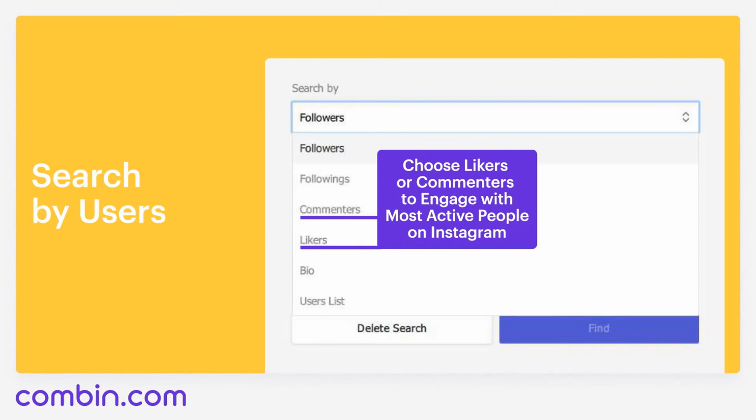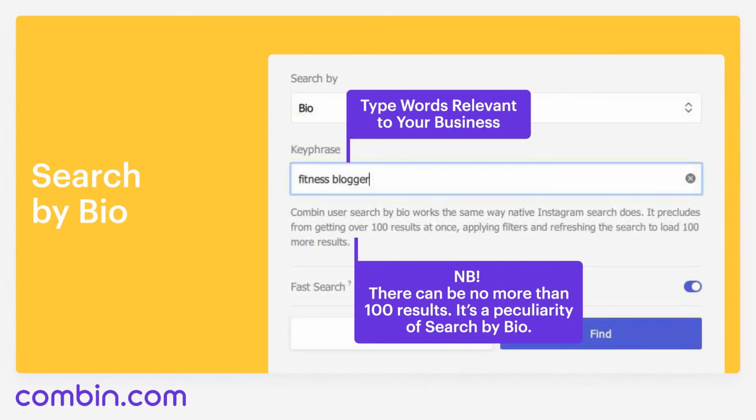By the way, you can search for likers or commenters not only of some specific account, but also of some particular post. For that, just copy its link from the browser and paste it to the program. It is also important to pay special attention to search by bio.